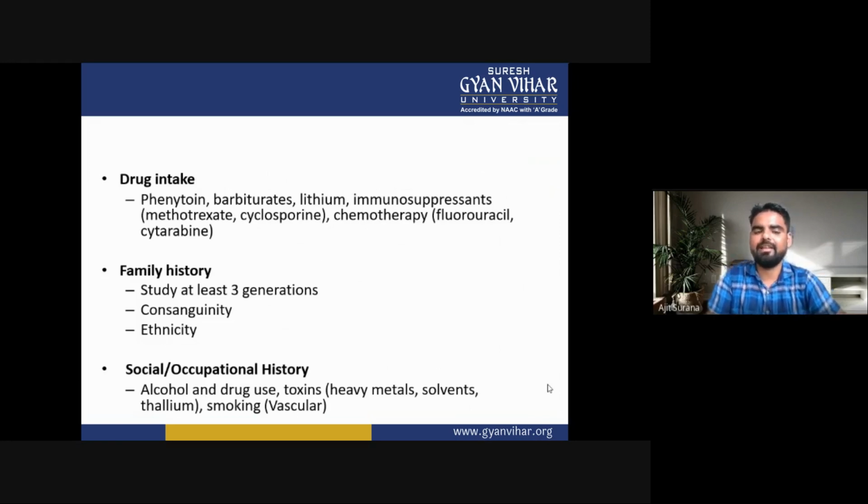The drugs are mainly the phenytoins, barbiturates, lithium, immunosuppressants, methotrexate, and cyclosporine. In chemotherapy, they are fluorouracil and cytarabine.